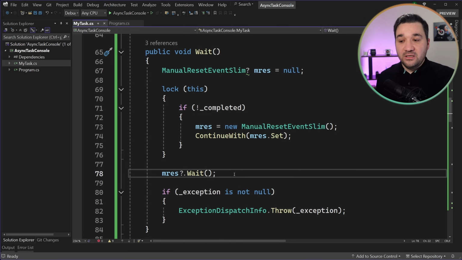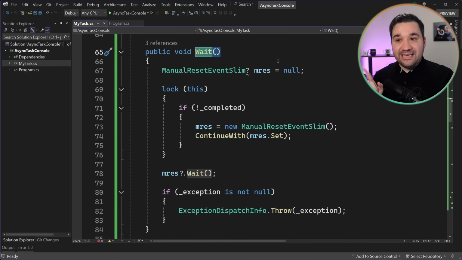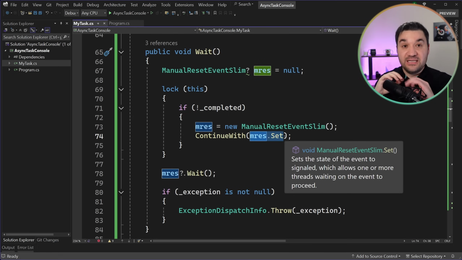What happens here, it waits for anyone, calls the set function of that MRES, and also it is setting, okay, I have continuing with this MRES set. So what happens here, when you wait for function, it says I am in my task object already. When anything happens, when this task is completed, the continuation will be MRES releases.